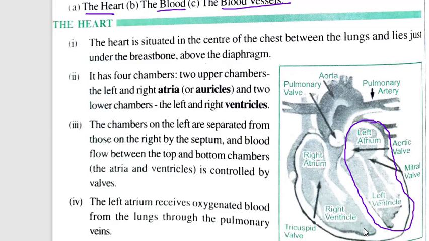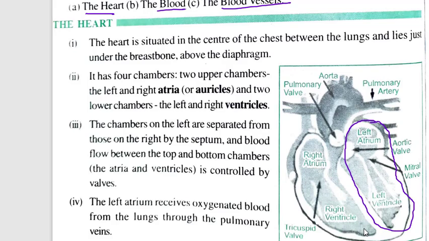Then this left part and right part again divide into parts. So here in left part you can see we have left atrium, top portion is left atrium, bottom portion is left ventricle. Similarly on the right we have right atrium and right ventricle. So these are the four parts, four chambers, you can say.